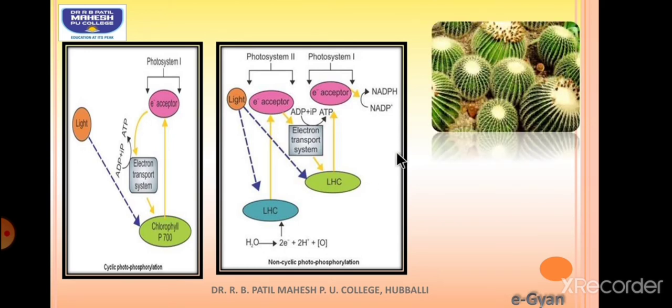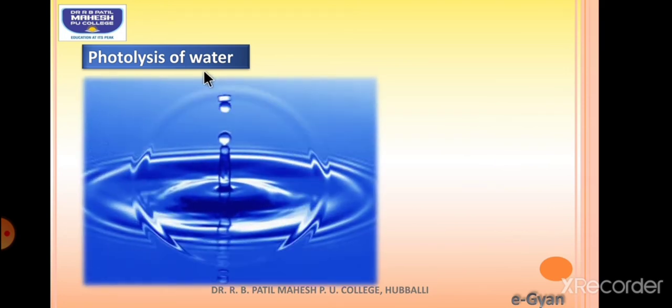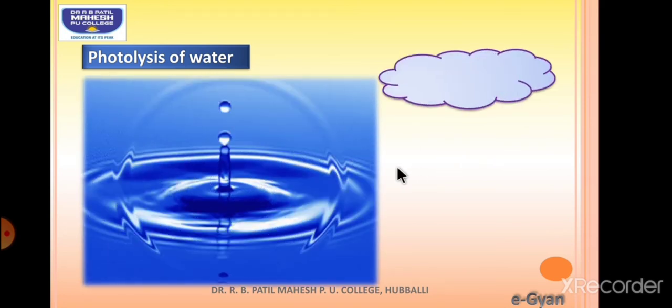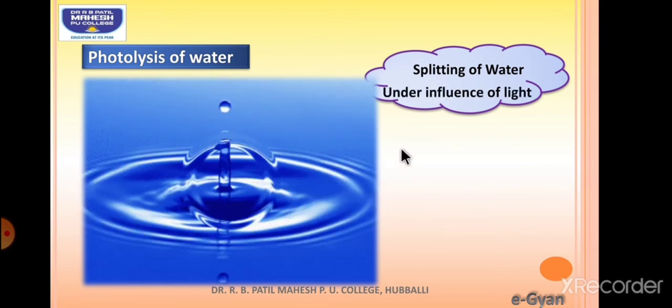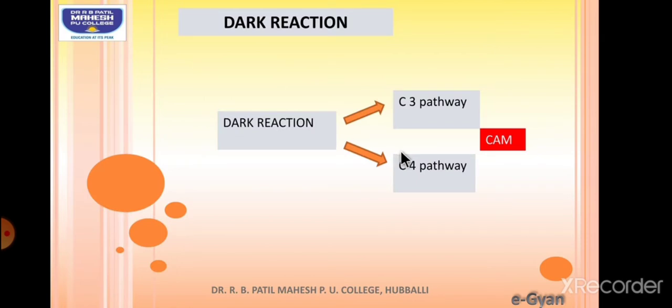So this is another type of plant, that is with the CAM. We are going to discuss it with respect to dark reaction. Okay. Now, photolysis of water happens due to the non-cyclic photophosphorylation, where water will split to form protons and electrons, and those electrons are going to fulfill the electron deficiency.